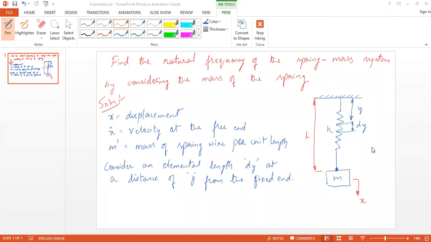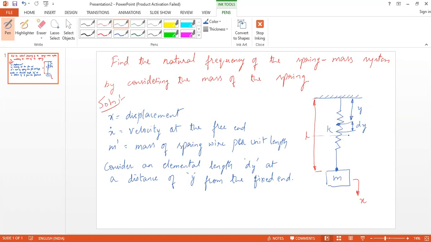Now, what will be the velocity of that elemental length? The velocity at the free end is x dot, and then what will be the velocity at this point? The velocity is 100% here.